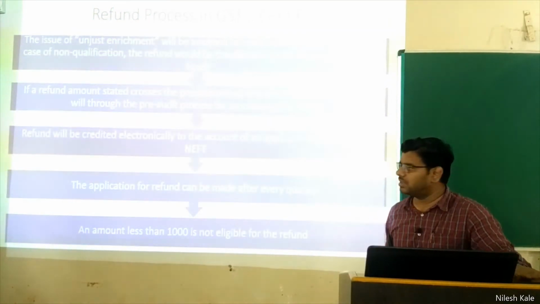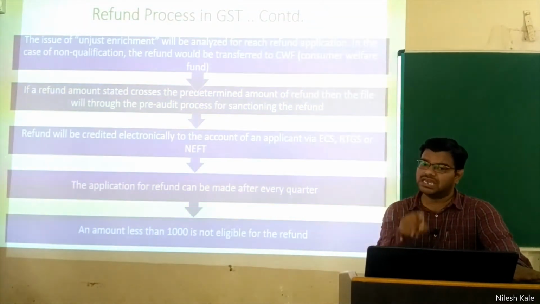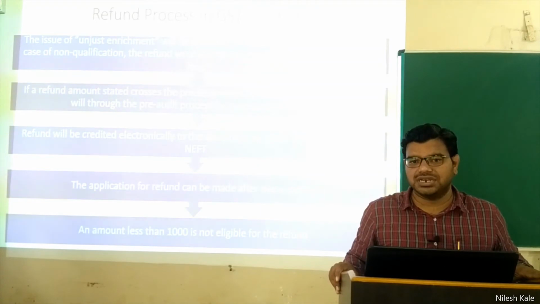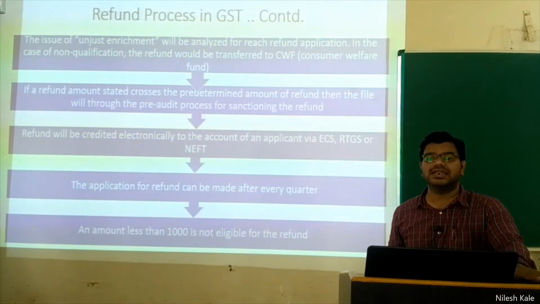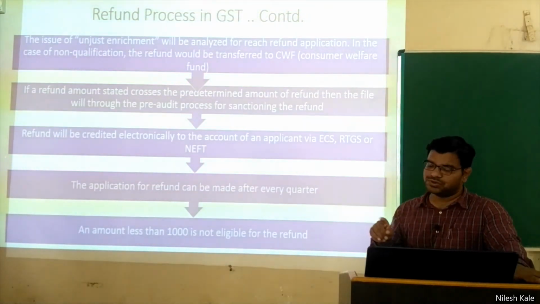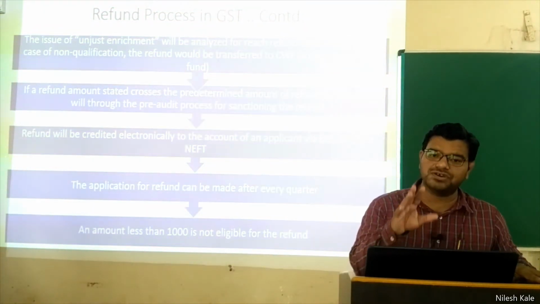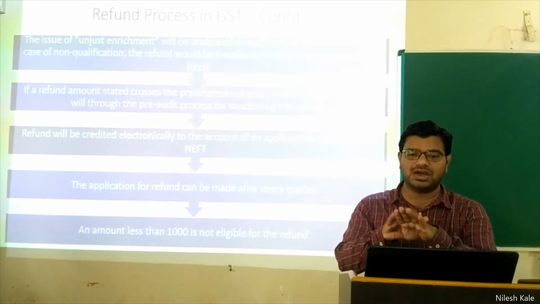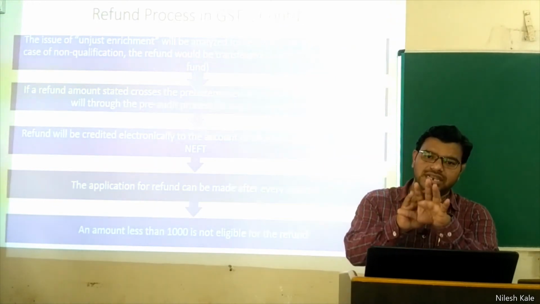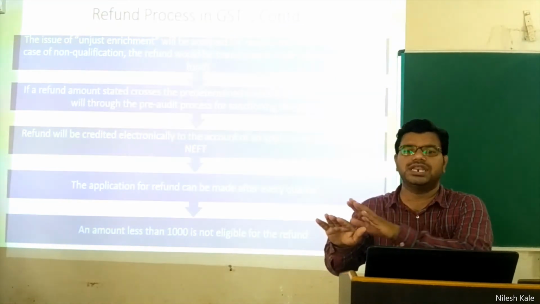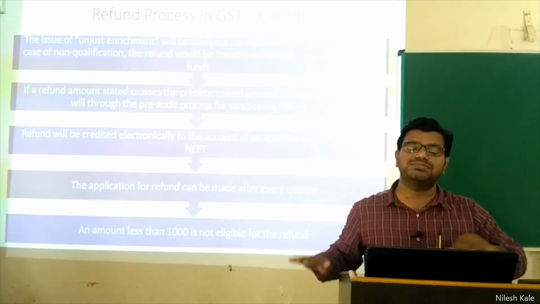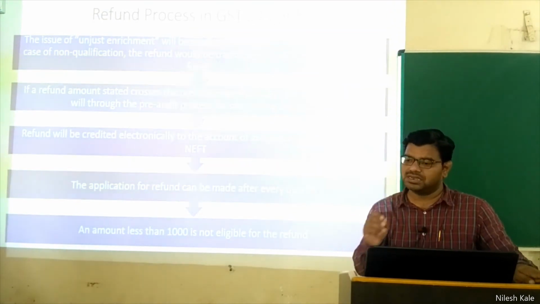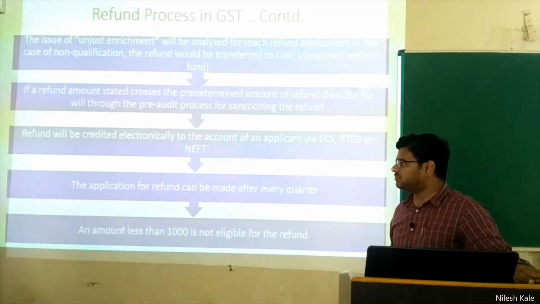Directly in the bank account that amount will come, right? If in case the applicant does not want that money in the input tax credit ledger, ITC ledger, which is that ledger? Electronic credit ledger. Right? If you do not want, I repeat this point because this is really again very important for understanding. If the applicant does not want the refund amount to be automatically adjusted with the electronic credit ledger, it can come back to the electronic cash ledger. It means it can come back to your bank account. This option will be given to the applicant only. The applicant has to tick mark on that form.